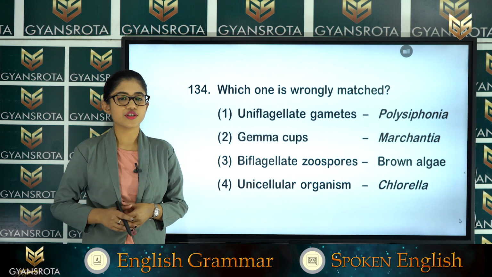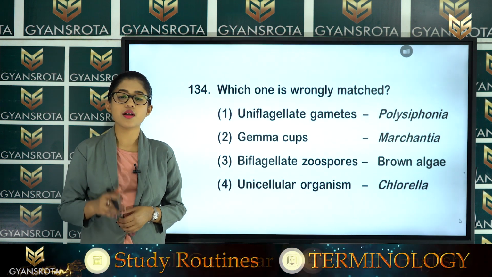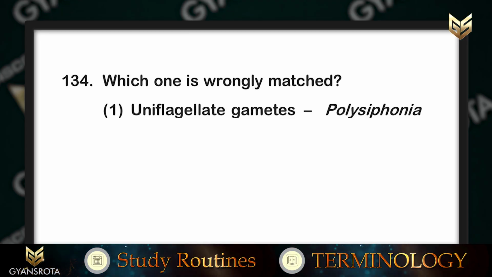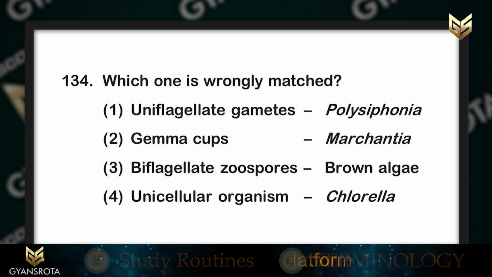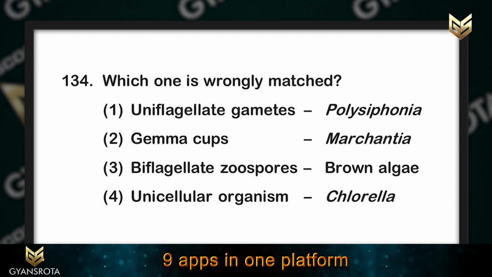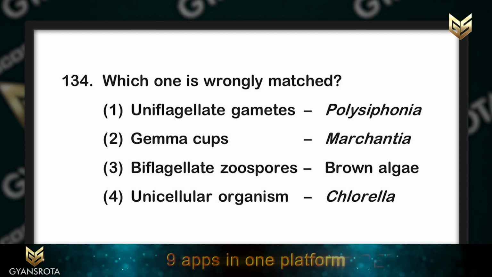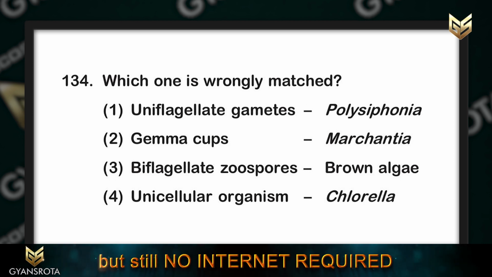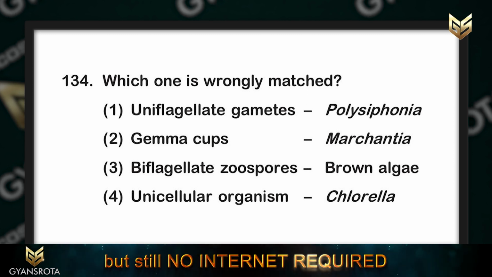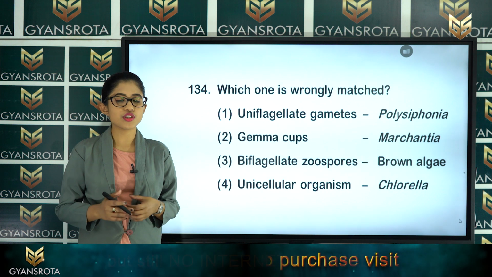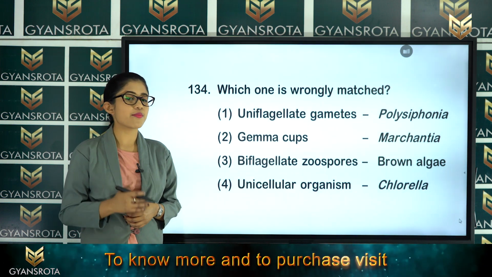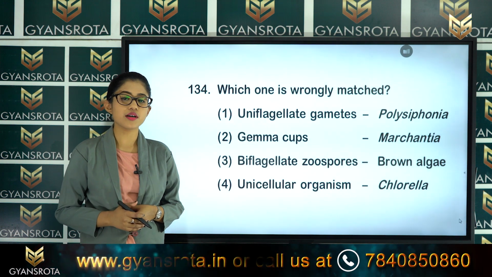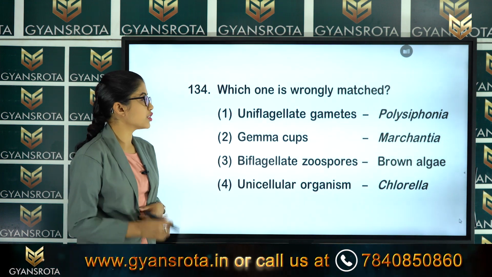So, in the next question, as you can see here, question number 134, which one is wrongly matched? Uniflagellate gametes match with Polysiphonia, gemma cups with Marchantia, biflagellate zoospores with the brown algae, unicellular organism with Chlorella. So, from this question you have to tick the wrongly matched pair. So, which among them will be the wrongly matched pair? That is option number 1.